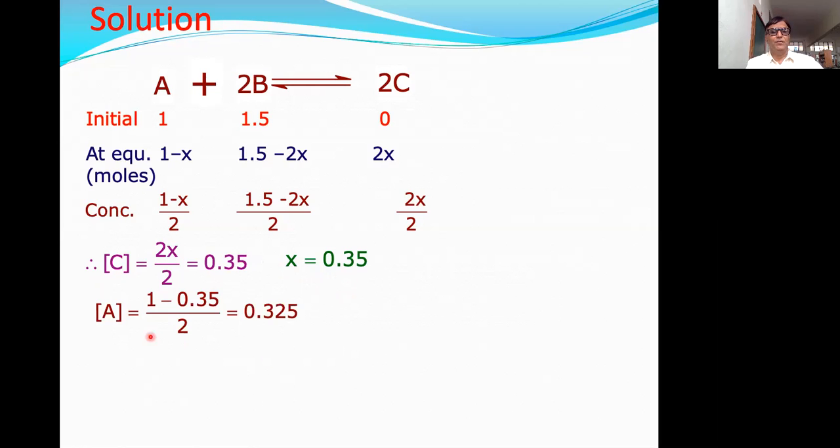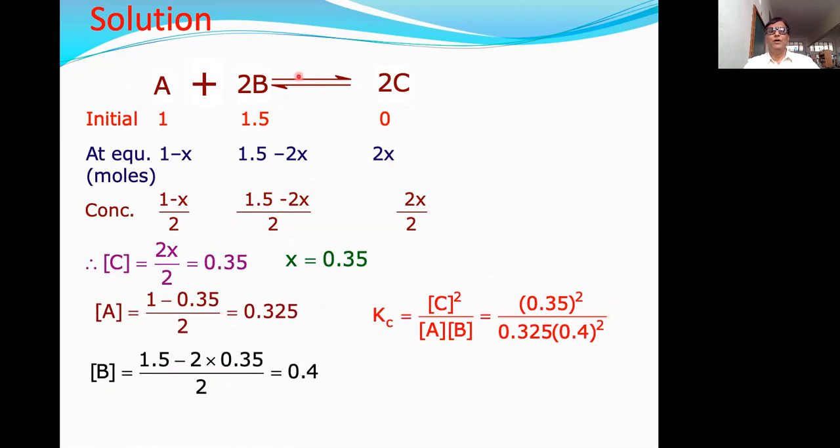And what about the concentration of A? Concentration of A is nothing but 1 minus x by 2. We got the value of x as 0.35. So concentration of A is equal to 1 minus 0.35 by 2, which is equal to 0.325. Similarly, we can calculate the concentration of B. It is equal to 1.5 minus 2x, that is 2 into 0.35, divided by 2, and it is equal to